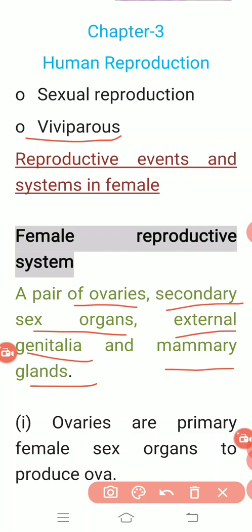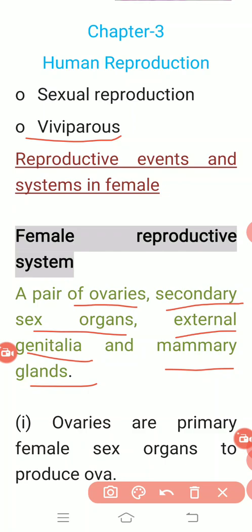In case of the female reproductive system, the most primary organ involved is the ovaries. Ovaries are one in pair. They are responsible to produce female gametes called ova and helpful in secreting female sex hormones. All these female sex hormones are released from the ovaries, and there are some supportive structures too. Ovaries are basically the primary female sex organ.